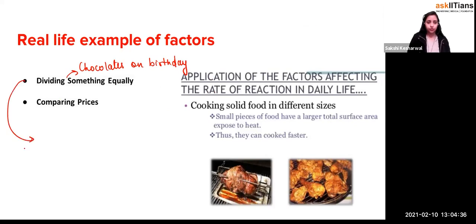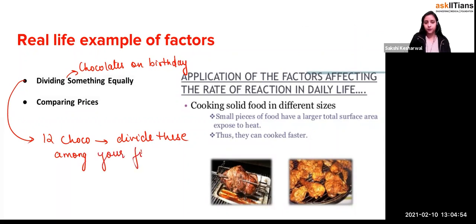So let's do the comparison of this part. You have 12 chocolates with you, and you want to divide these among your friends, among your 4 friends, right? So how many chocolates will you give to each friend?